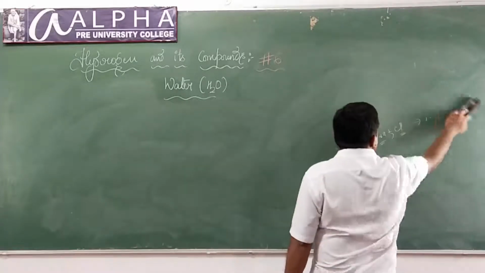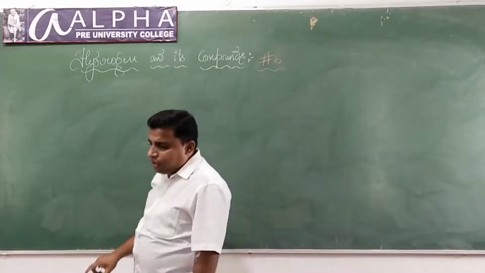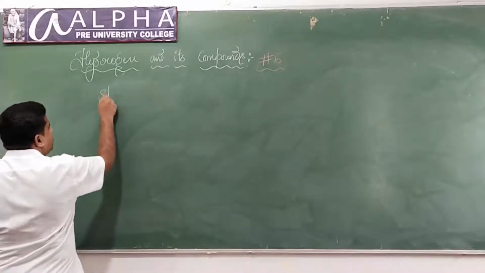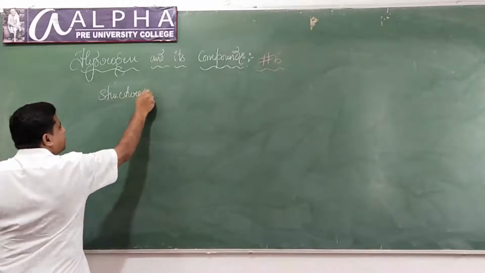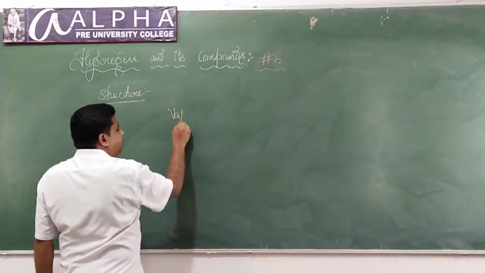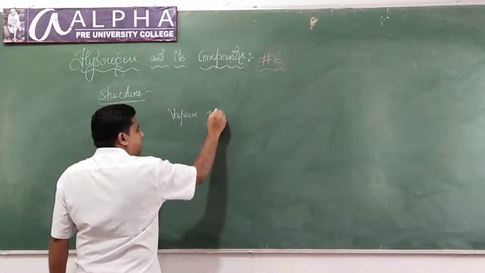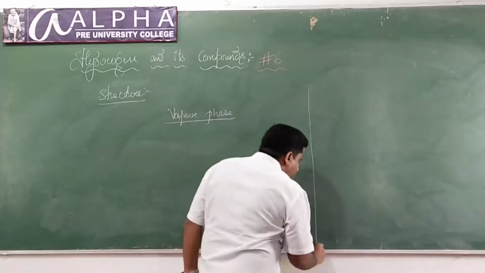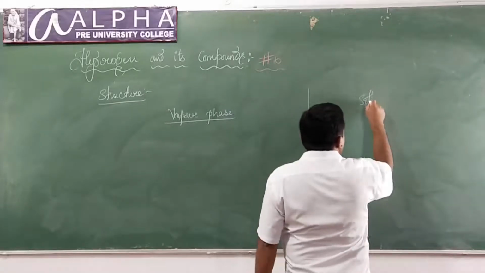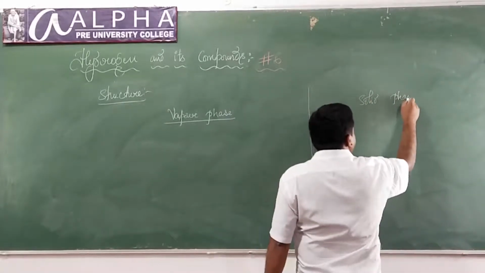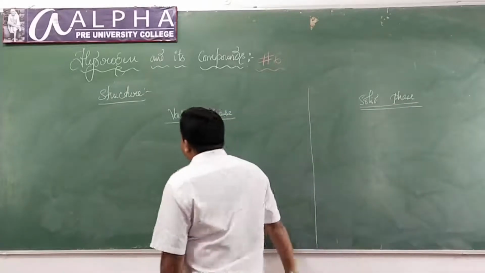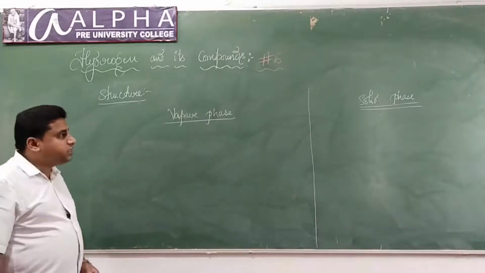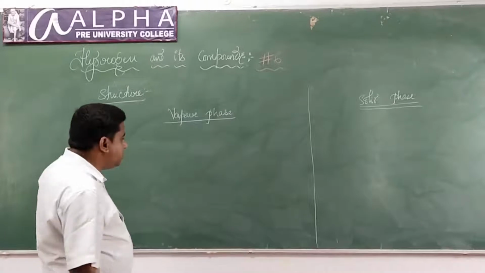Let us talk about the structure of water in the vapor phase, and then we'll talk about the structure in the solid phase. Are you able to understand? So in the vapor phase, guys, look here.